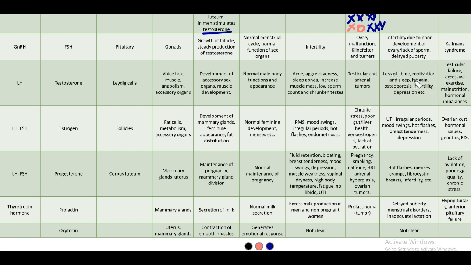Usually depression is seen most commonly whenever testosterone is low in the body. This is due to testicular failure. Testicular failure is nothing but if there is trauma or infection to the testes, they get damaged and fail to produce hormones. Other causes are excessive exercise, malnutrition and hormonal imbalances. Again, any imbalance with other hormones can cause this.